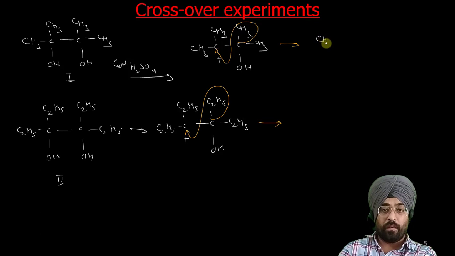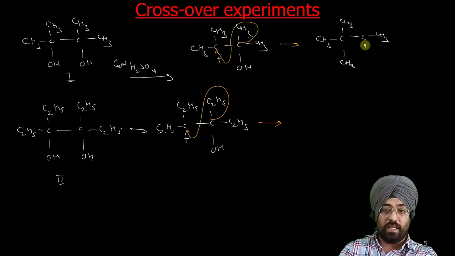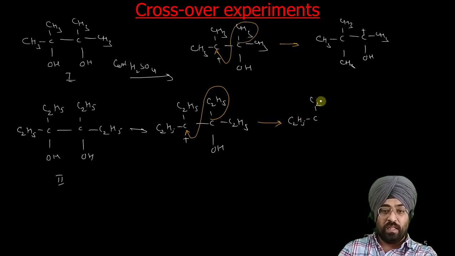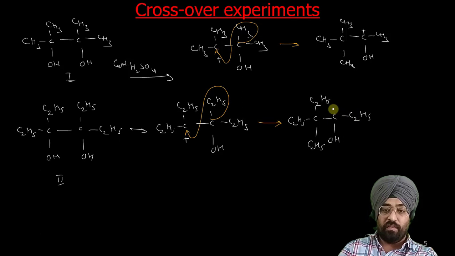CH3 OH positive, and C2H5, C2H5, COH, C2H5 positive.